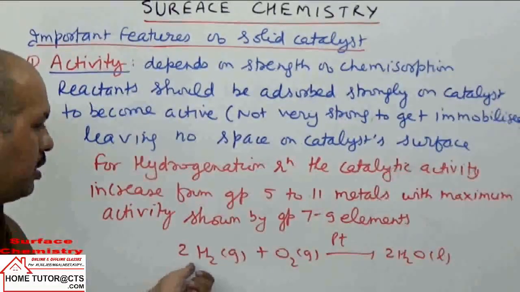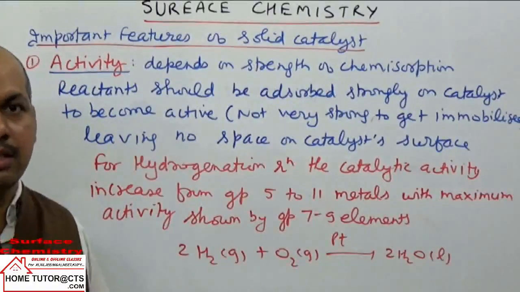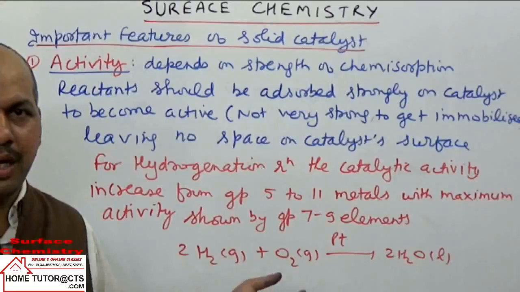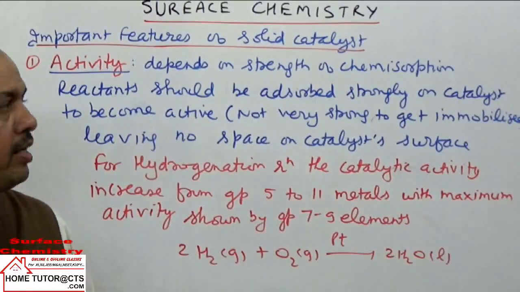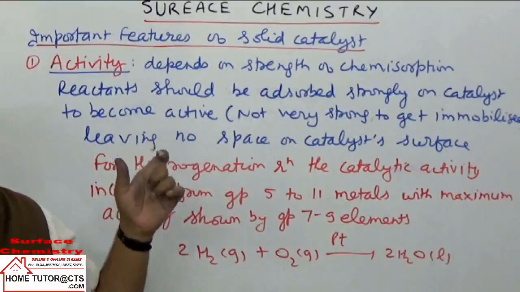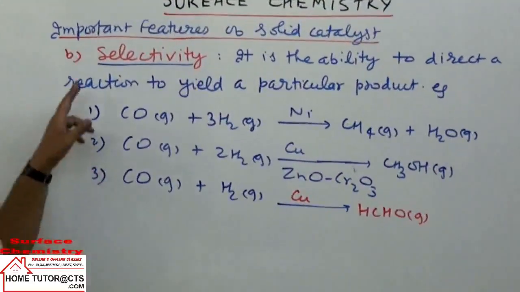One common reaction: hydrogen plus O2 gives water in the presence of platinum as catalyst. So platinum, nickel, palladium are the most commonly used catalysts in hydrogenation reactions. Okay. Now next we can take the selectivity point. We can have a catalyst that is highly selective. So the next point taken is selectivity.